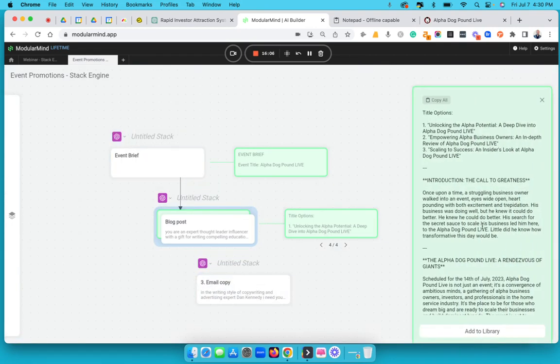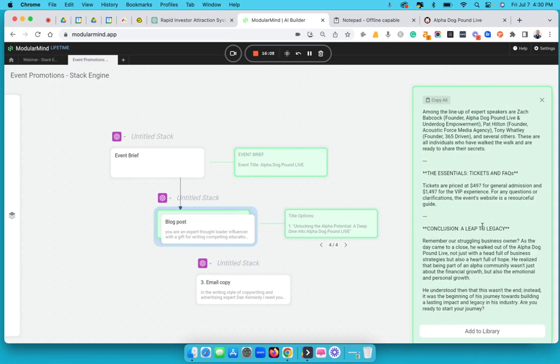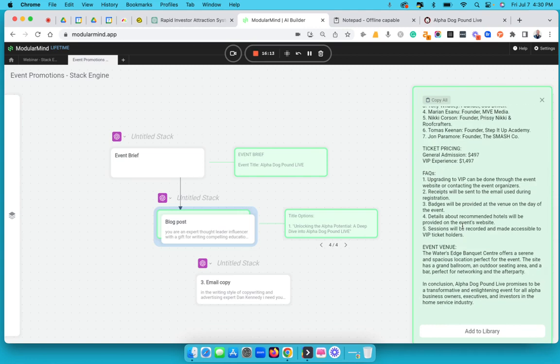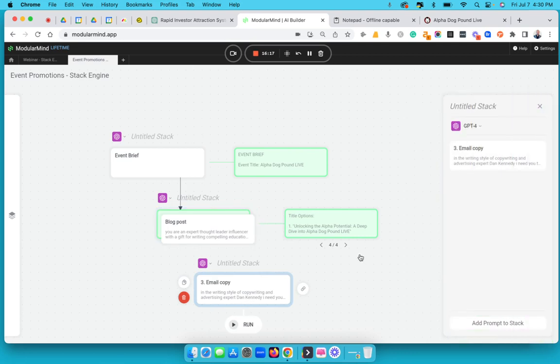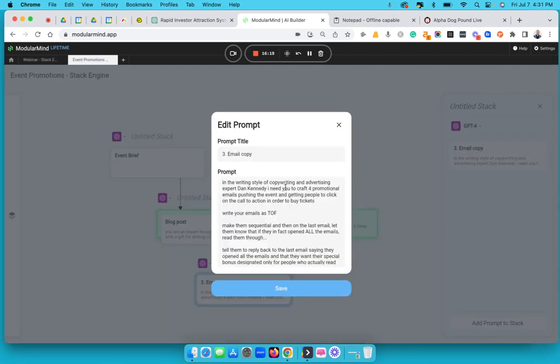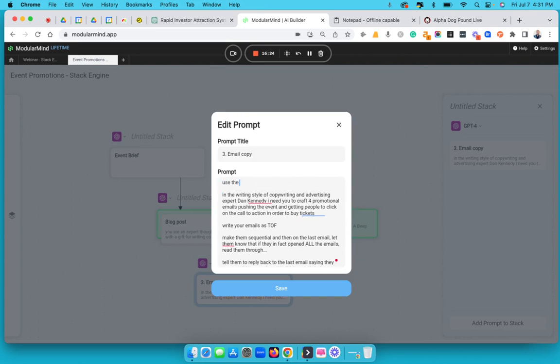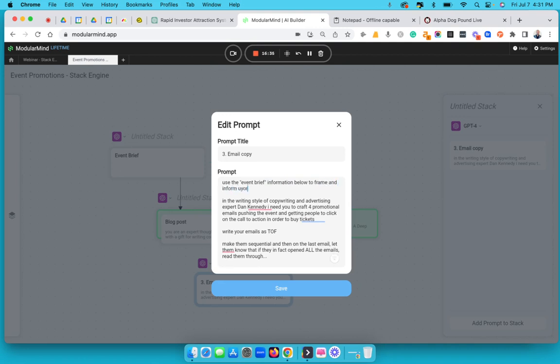And now let's take a look, right? I'm going to take the event brief. I'm going to come here. I'm going to take the event brief. I'm going to copy all, go here. Then I'm going to say, use the event brief information below to frame and inform your email.